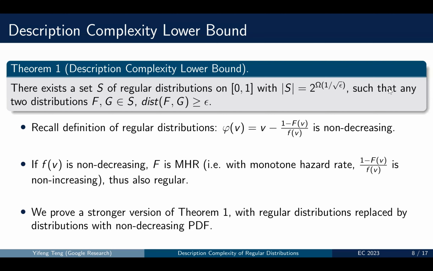We're going to prove a stronger version of this theorem, saying that even if we replace the class of regular distributions by the class of distributions with non-decreasing PDF, we can still construct such a set of regular distributions with pairwise large statistical distance.